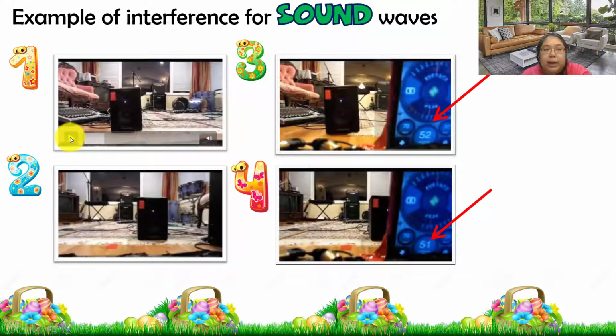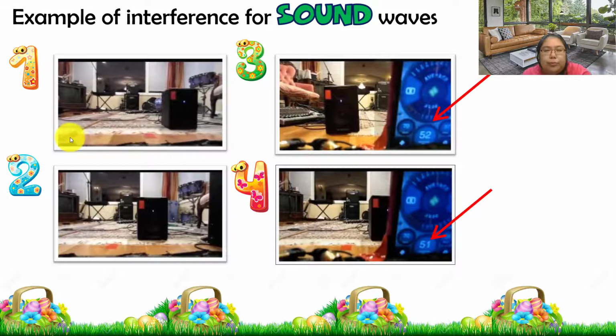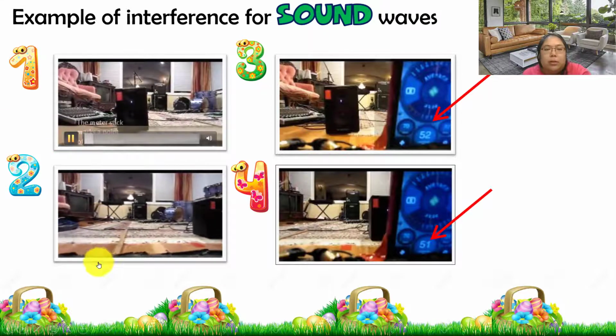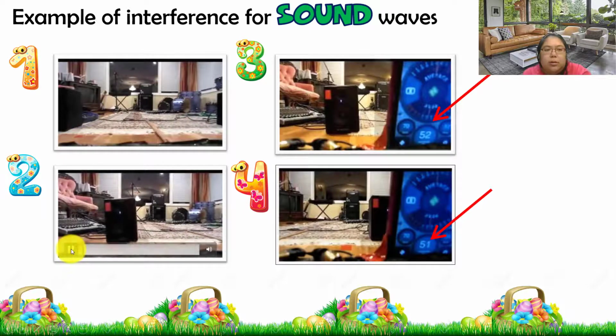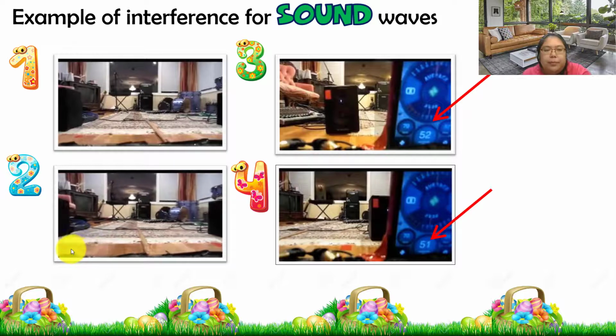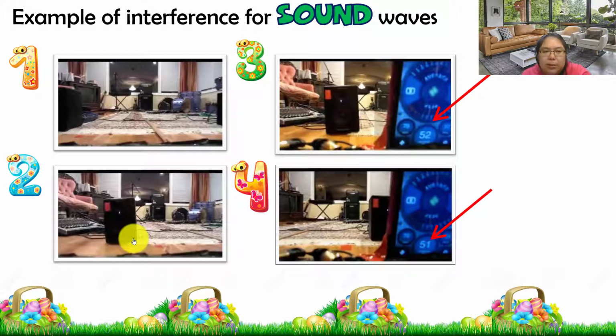So we repeat again. This one is also the same. When they get near to the other speaker and come back, you find the sound is a little bit lower, then goes back to louder.